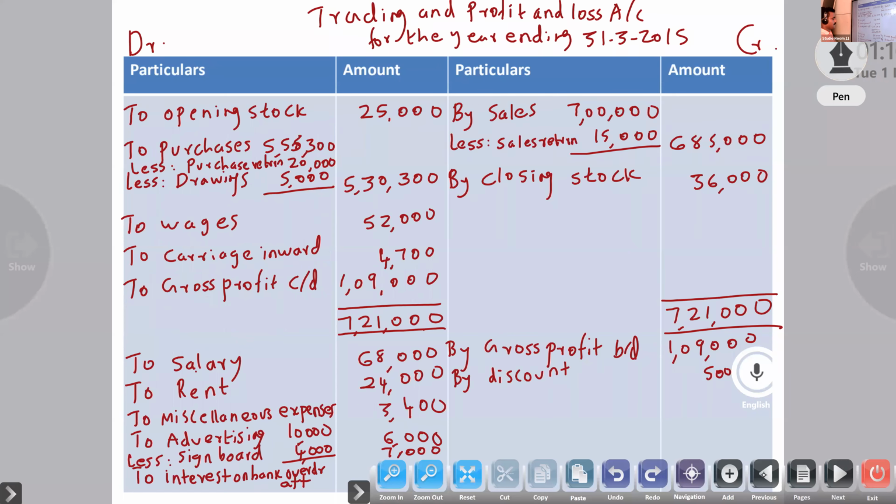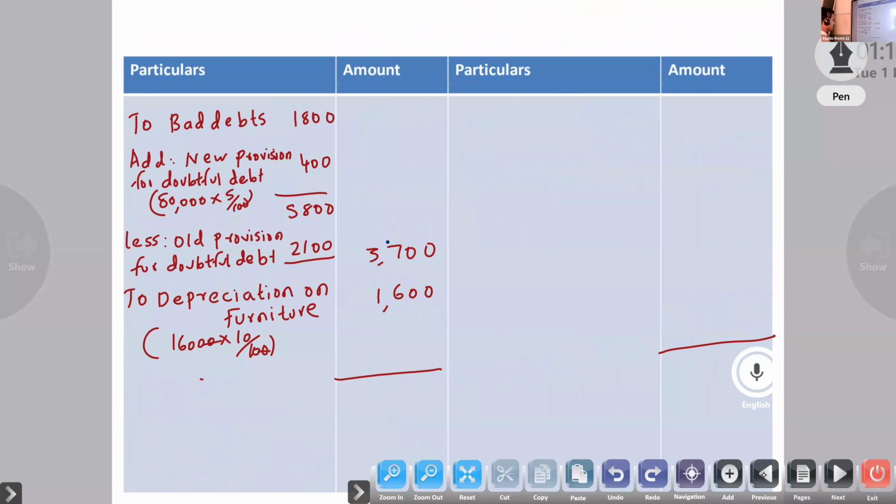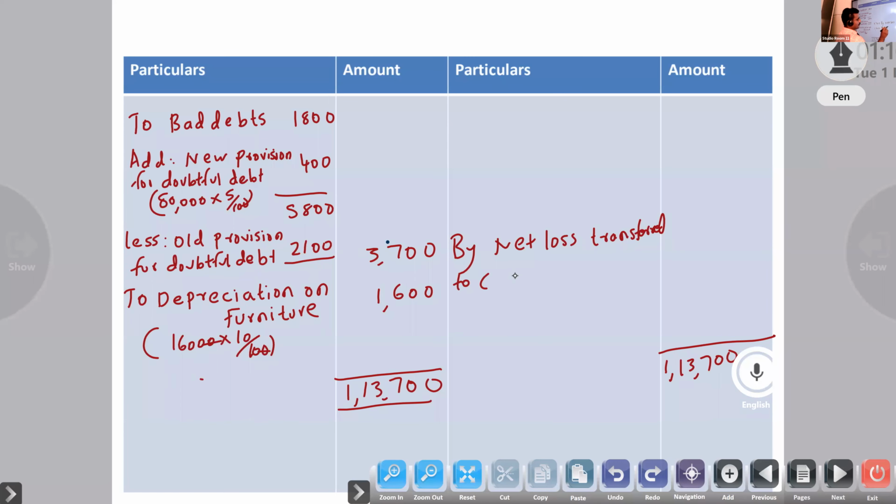Debit side total? 1,13,700. So the net loss is transferred to the capital account.